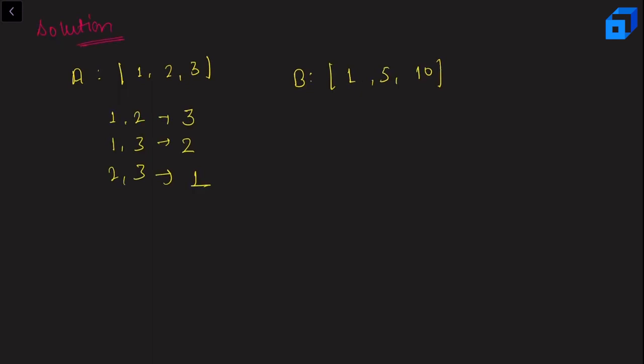Now let us talk about the solution to this problem. One thing that I want you to notice is, after doing the XOR of all kind of pairs we have these three values, right? And we need to create these three values starting from 0. So basically here we can redefine the problem as, we are given coins of denomination 3, 2, 1, and we want to know, can I make 1, 5 and 10 out of it? So it's basically a coin change problem, right? But in our case, as we know, n is 1000.